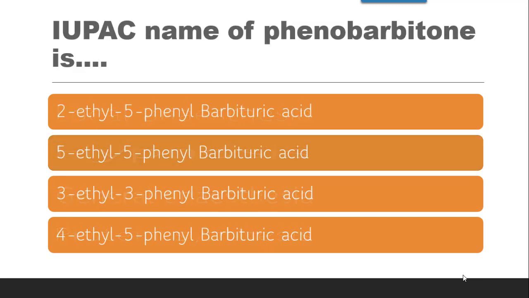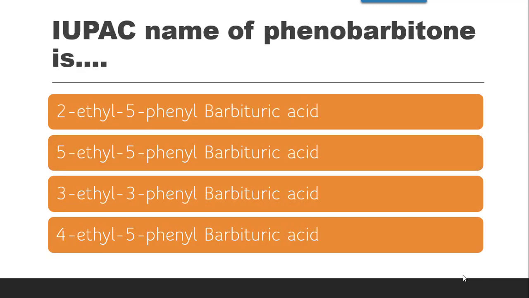Next question is, IUPAC name of Pentobarbitone is. Various options are given, but as you all know, barbituric acid, which is formed by the condensation of malonic acid and urea, cannot contain substituents except at the fifth position.